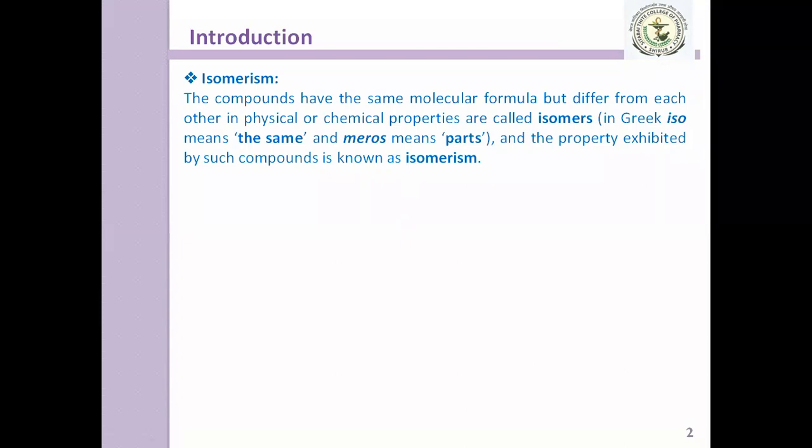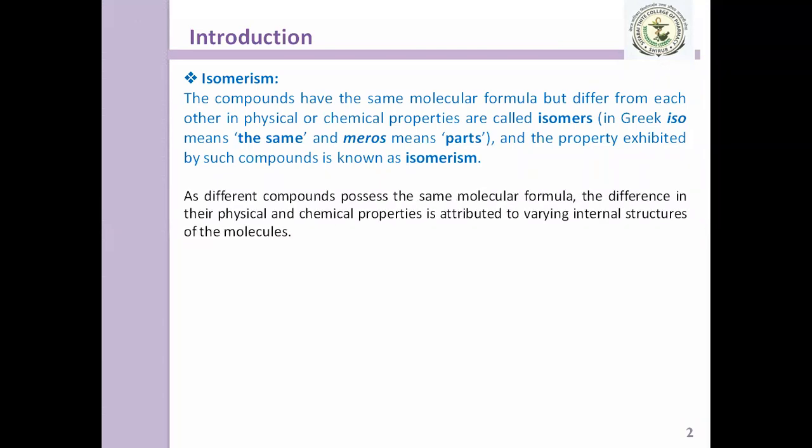Okay, good. As different compounds possess the same molecular formula, the difference in their physical and chemical properties is attributed to varying internal structures of the molecules. What is the meaning of this statement? We will go after this, knowing an example of it.